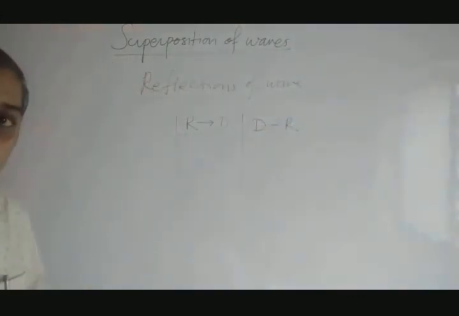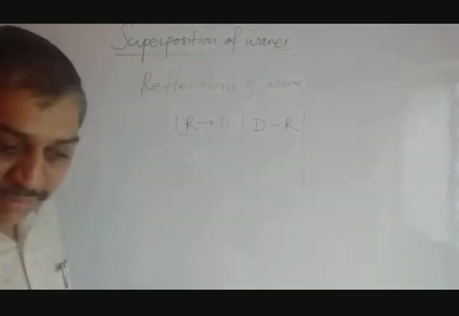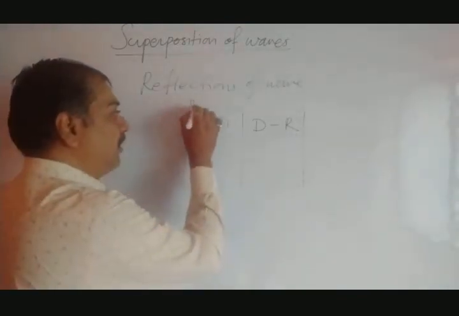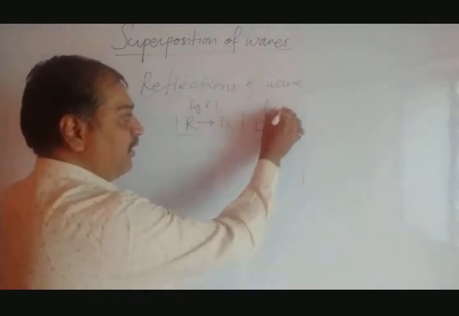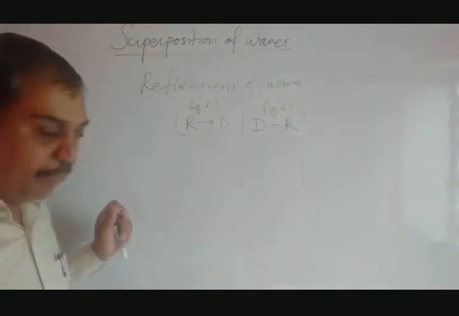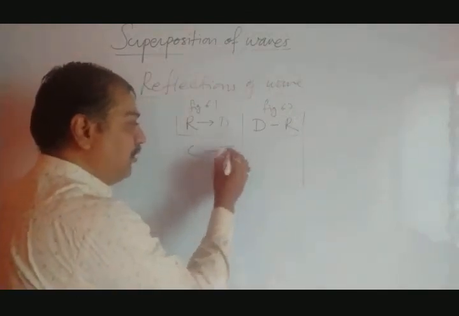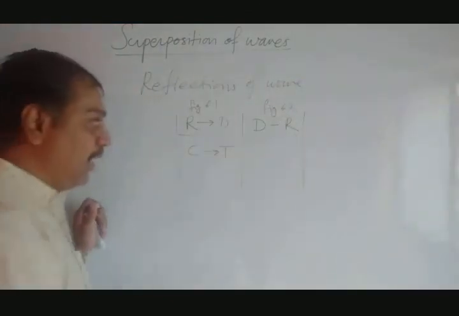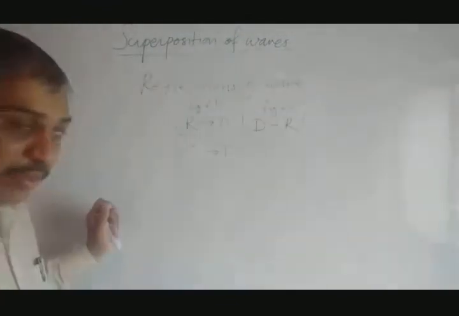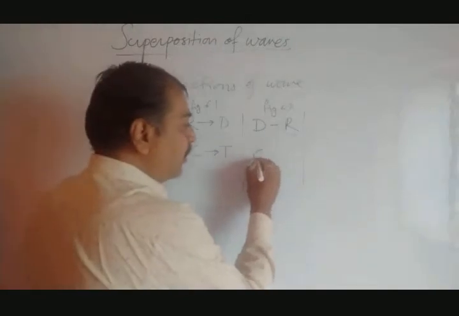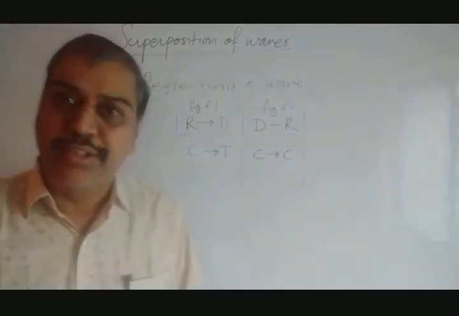We can create one simple table. So rarer to denser means figure 6.1. This is figure 6.1. This is figure 6.2. In 6.1, crest would be reflected as trough. What would be the second one? Crest would be reflected as crest. We have considered crest only.